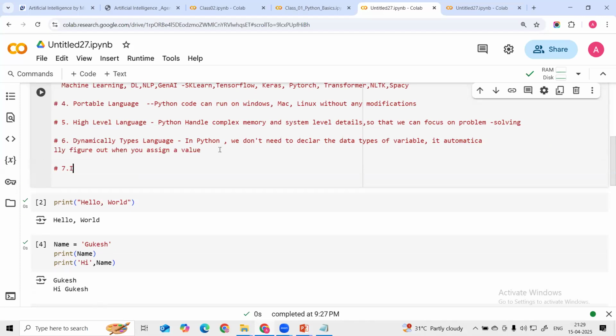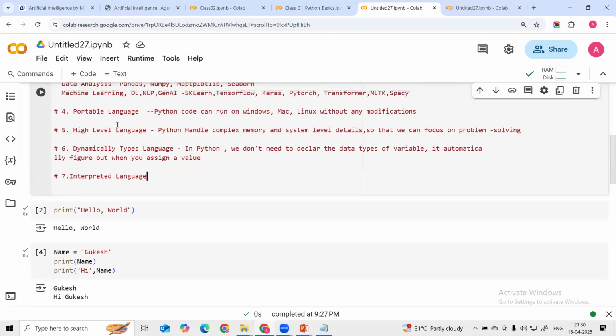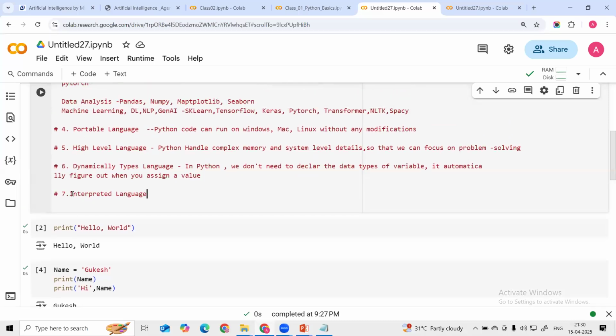And then we have another feature: Python is an interpreted language. What does it mean by interpreted language? Anyone know? Why is this called an interpreted language? This is an interview question, guys. Why is it called dynamic type? Why is it a high level language? Why is it called an interpreted language? These are the interview questions.